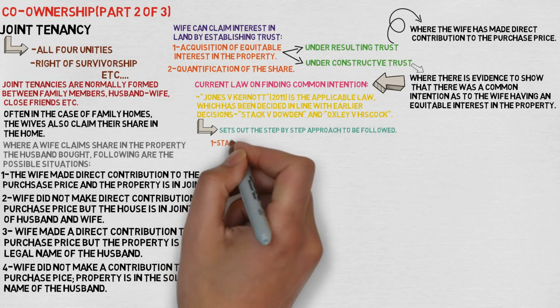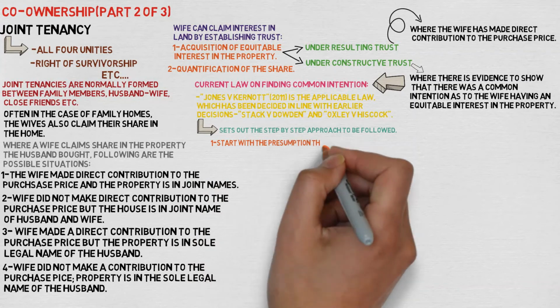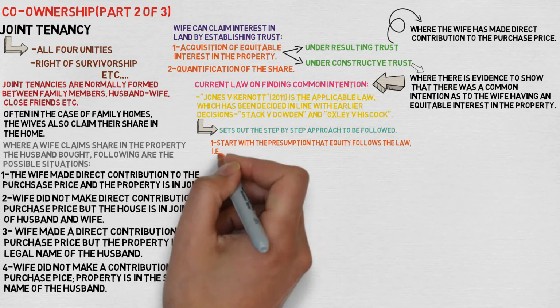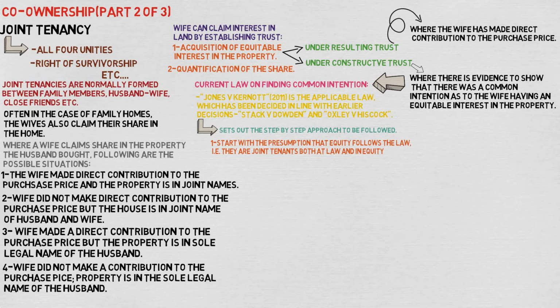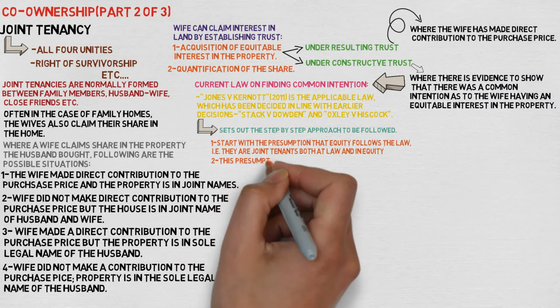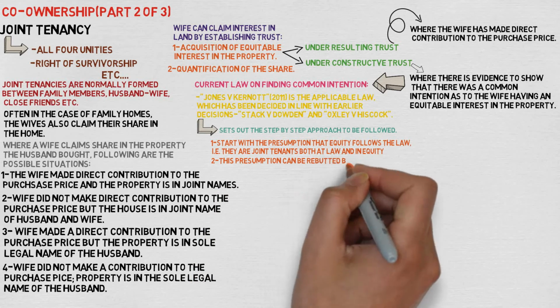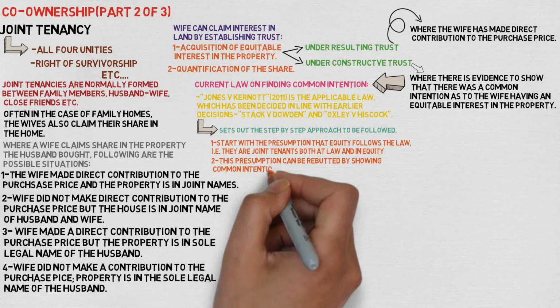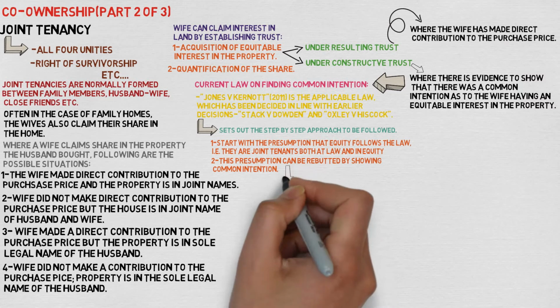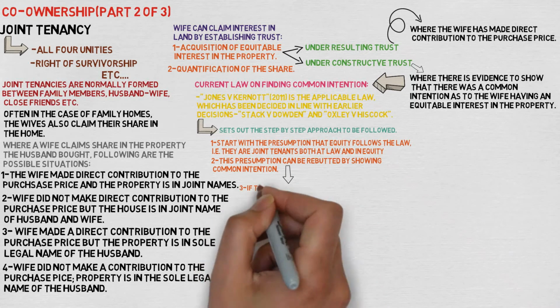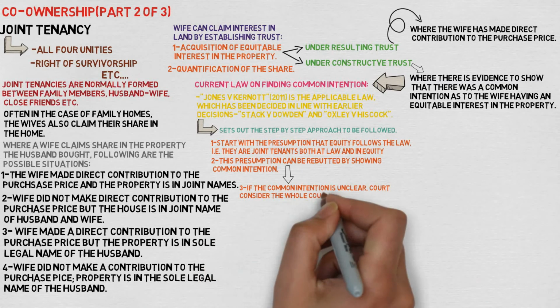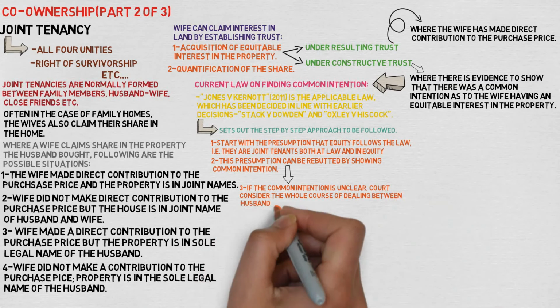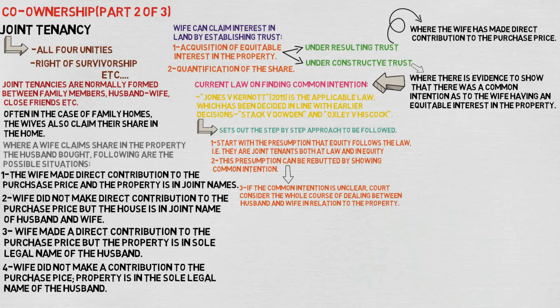The first step is that you start with the presumption that equity follows the law. That is, they are the joint tenants at law and in equity. But following the second step, this presumption can be rebutted by showing the common intention. Third step is that if the common intention is unclear, the court considers the whole course of dealing between husband and wife in relation to the property.